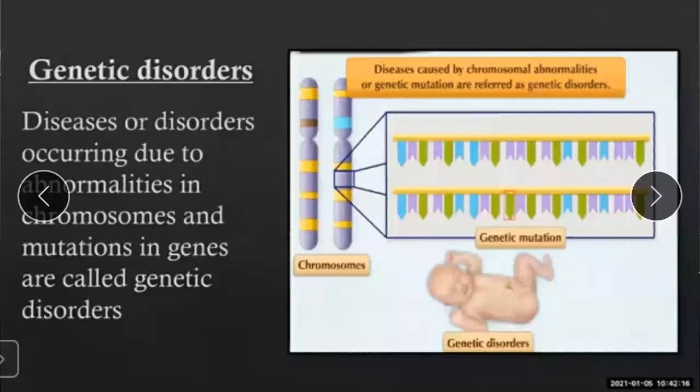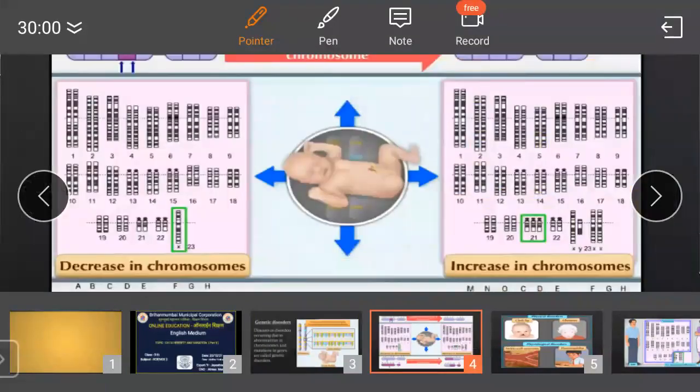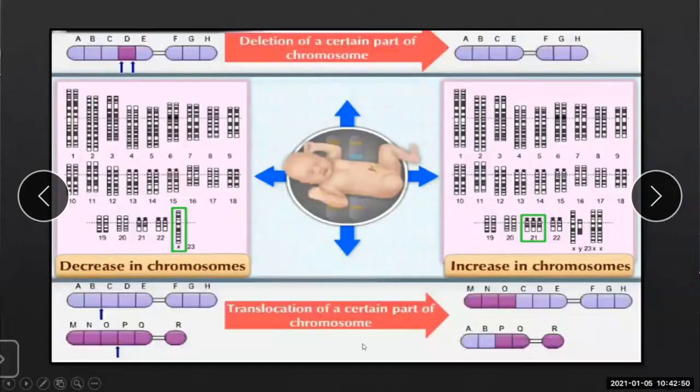In the picture you can see this, yes or no? See the structure. But what are the causes of these genetic disorders? It is due to changes in the numbers of chromosomes. It may be due to an increase or decrease in chromosomes. We can see here deletion of a certain part of a chromosome, then translocation of a certain part of a chromosome. These are all the causes which are responsible for genetic disorders.